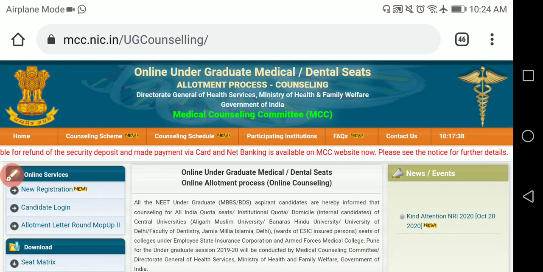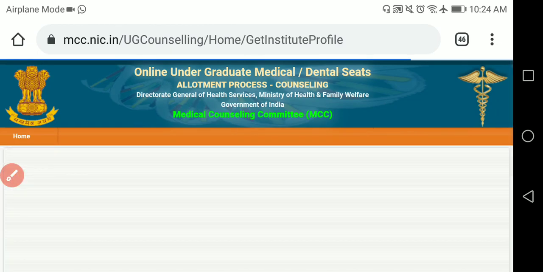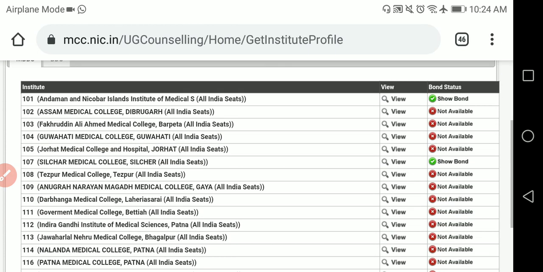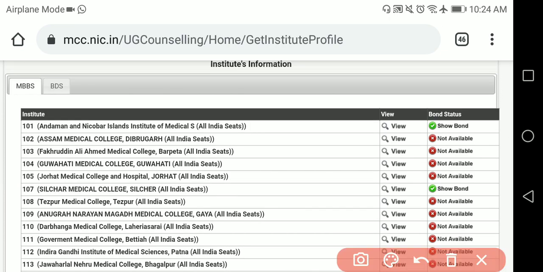When you click on participating institutions, you will see this particular column, for MBBS separately and BDS separately, and depending on your interest you can see that. For each and every college there is a college name and a view button. If you click on it, you will get the complete information about the college and the bond details.